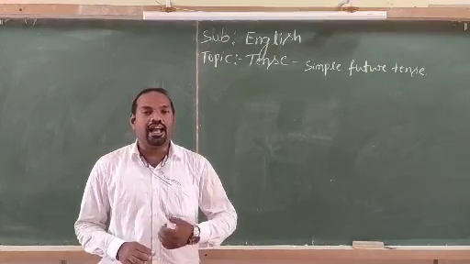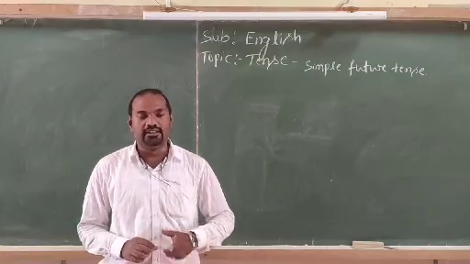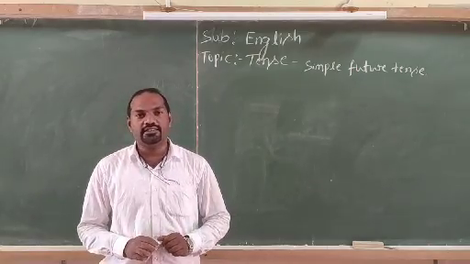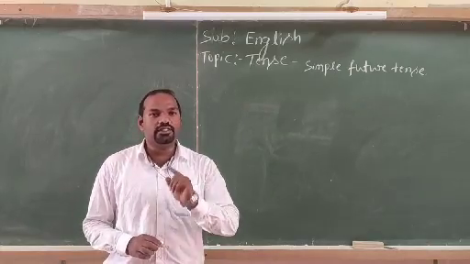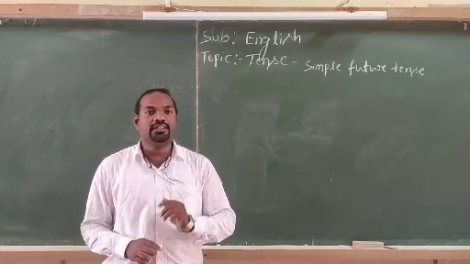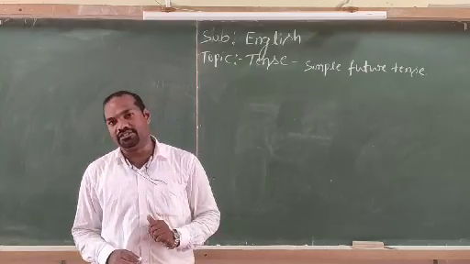In this session, I am dealing with future tense. In future tense, there are four aspects. The first one is simple future tense, the second one is future continuous tense, the third one is future perfect tense, and the fourth one is future perfect continuous tense. Dear students, let's begin the session.